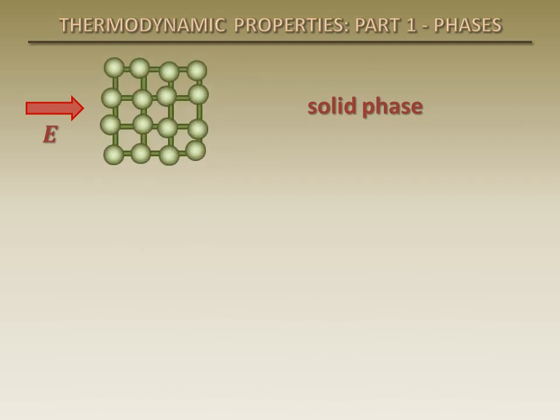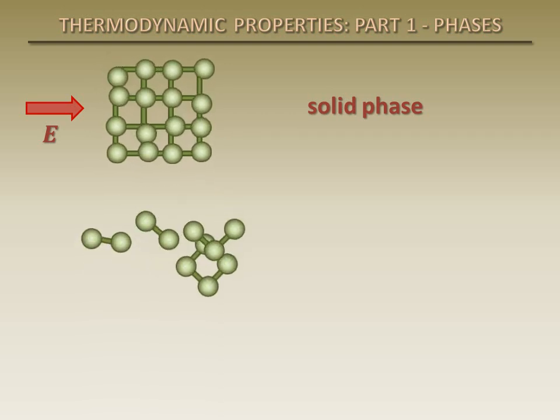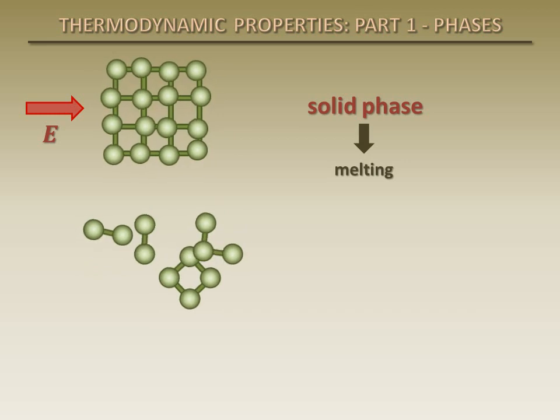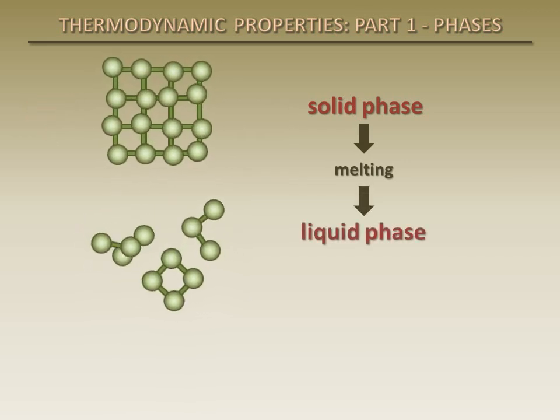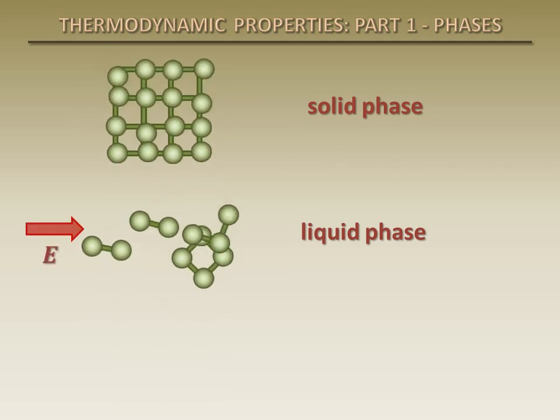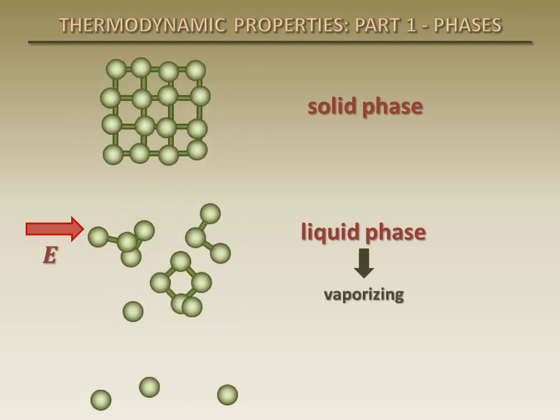At sufficiently high temperatures, the energy of the molecules may reach a point where the intermolecular forces are partially overcome and groups of molecules break away. This is the beginning of the melting process. In the liquid phase, molecules can rotate and translate freely. As more energy is added, more binding forces are overcome and the substance begins to vaporize.